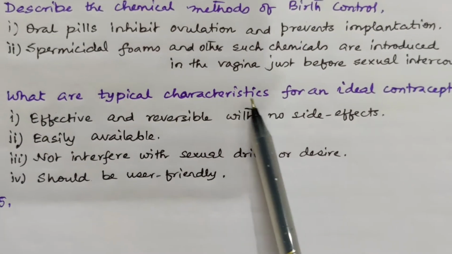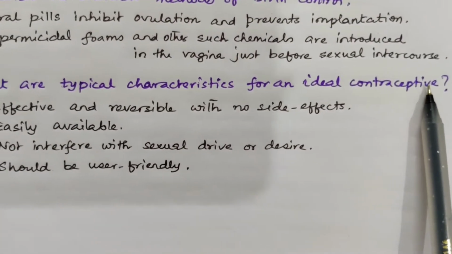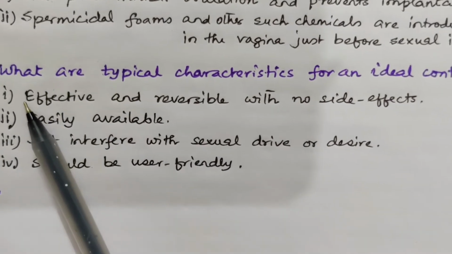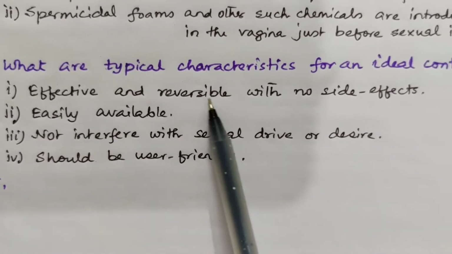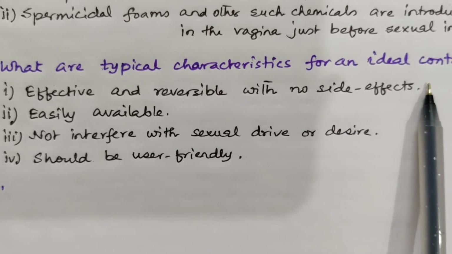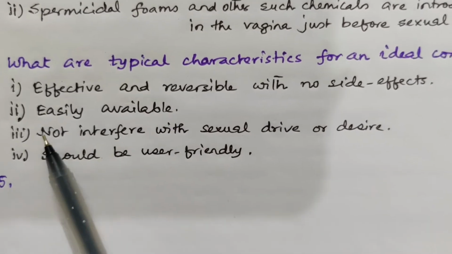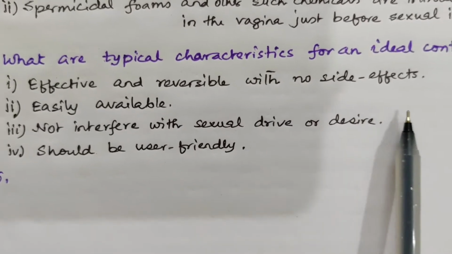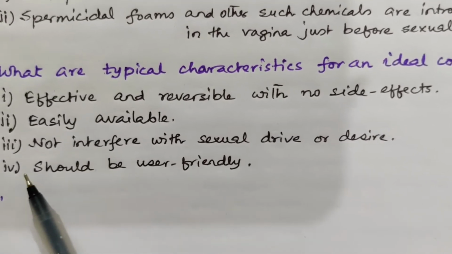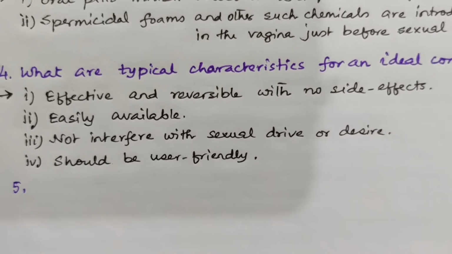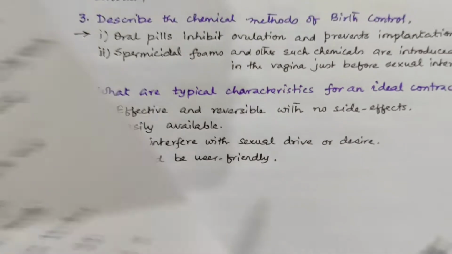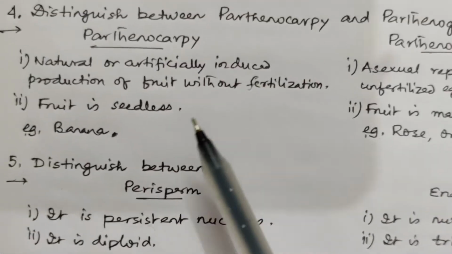What are typical characteristics for an ideal contraceptive? Contraceptives should be effective and reversible with no side effects. They should be easily available in the market. They should not interfere with sexual drive or desire. And they should be user friendly. Coming to next, other questions.